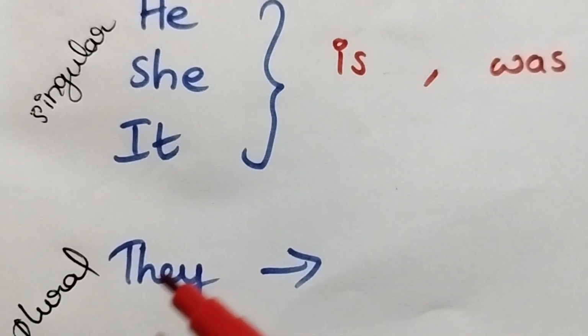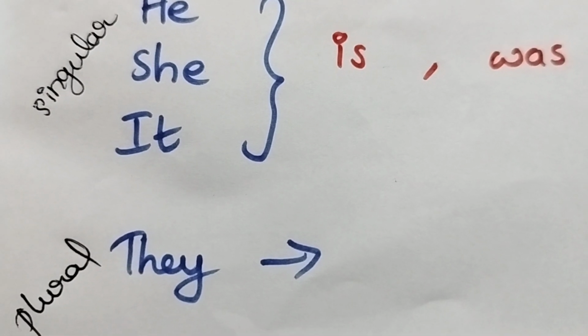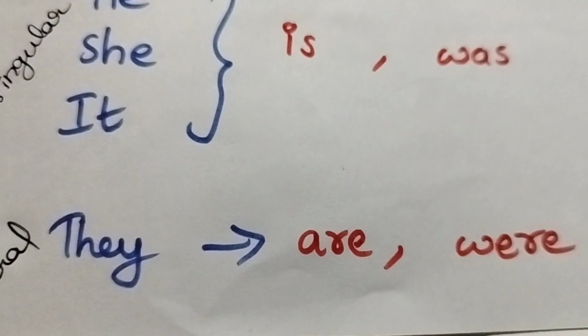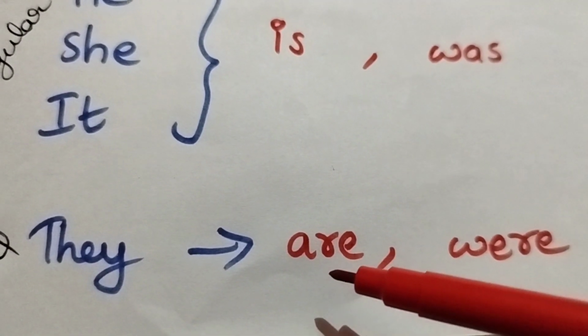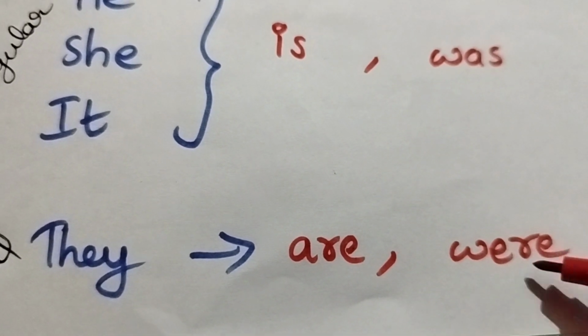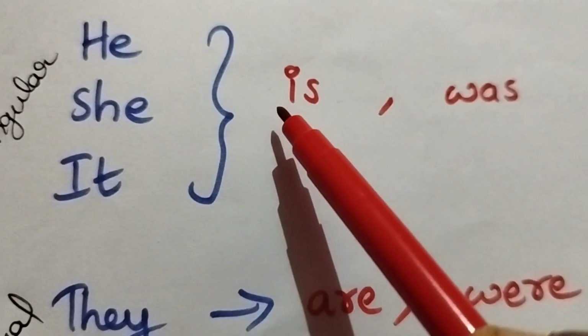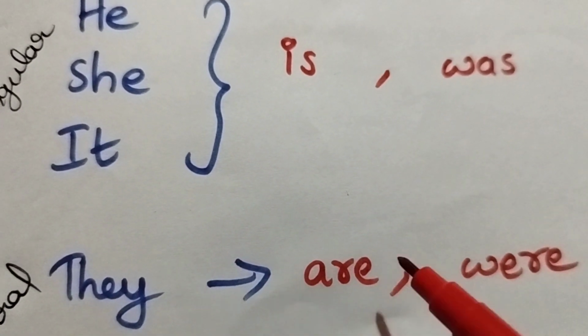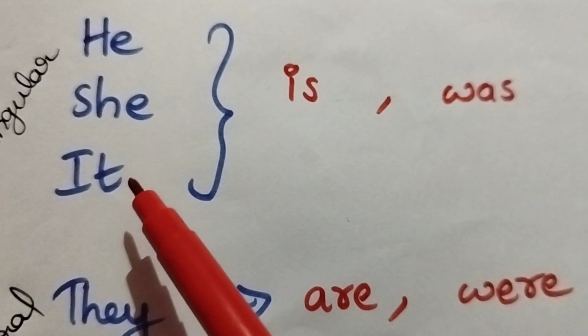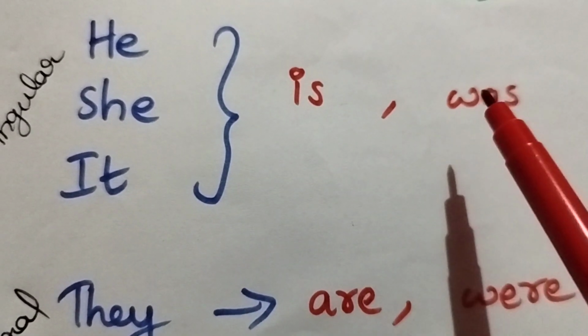And in case of they, which is in plural form, you need to use are in present tense and were in past tense. So he is, she is, it is, he was, she was, it was, they are, they were.